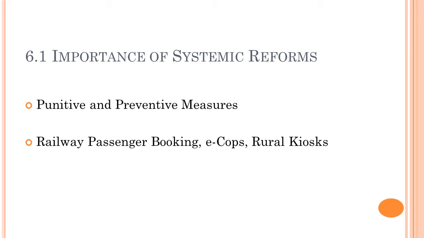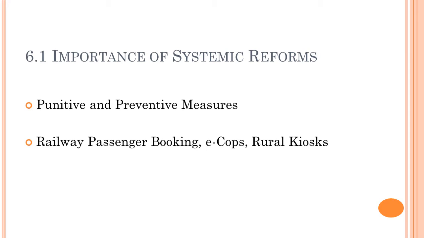Plus, what are the measures? There are two measures which will lead to a holistic approach: punitive measures as well as preventive measures. Punitive measures means that if you do something wrong, you will be punished, so it acts as a deterrent. So only punitive measures will not do. Now you have to understand, is systemic reform a punitive measure or a preventive measure? It is actually a preventive measure.